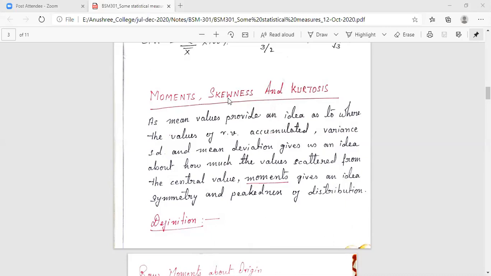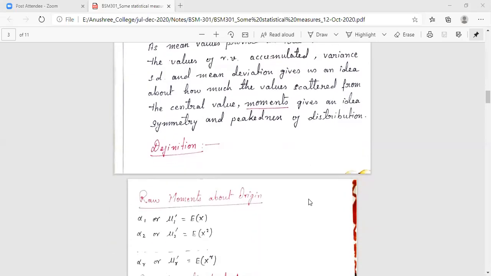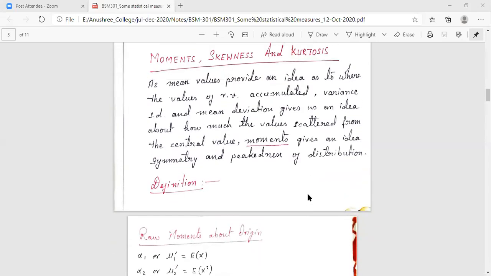So you will come to know this whenever we do the problems, but moments and skewness give us the symmetry and kurtosis gives us the peakedness of the distribution. Now one by one we are going to check out the moments, skewness and then kurtosis.